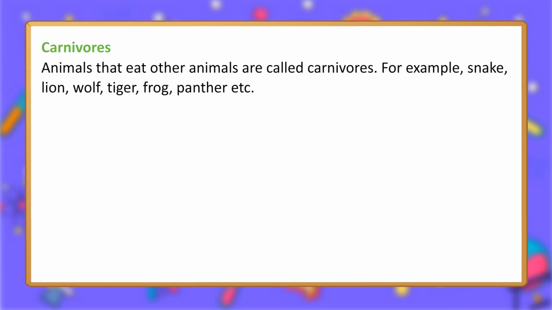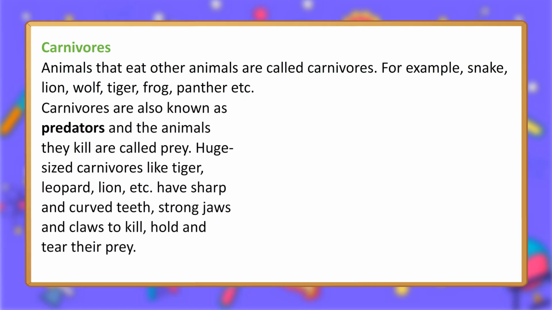Carnivores. Animals that eat other animals are called carnivores. For example, snake, lion, wolf, tiger, frog, panther, etc. Carnivores are also known as predators, and the animals they kill are called prey.